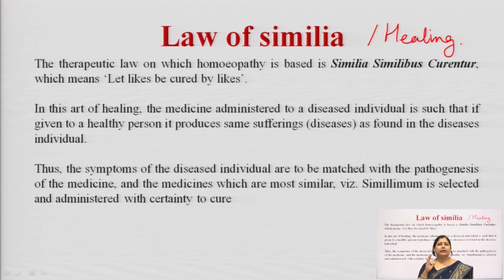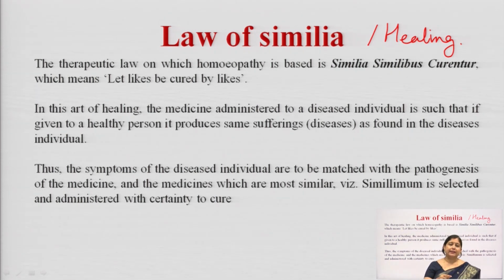That is, in case a healthy individual is given a substance and that substance is able to elicit a type of reaction in that healthy person, it means that a patient who is suffering from that condition can be treated with this same substance.